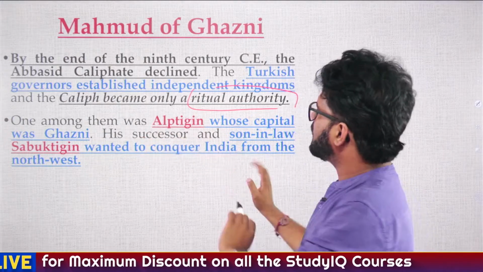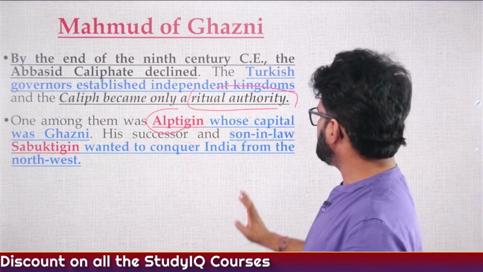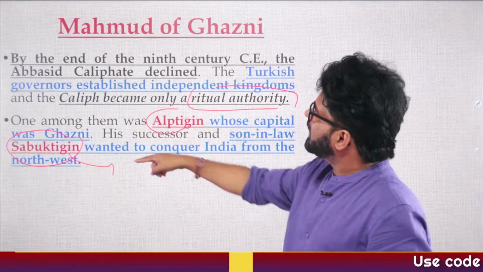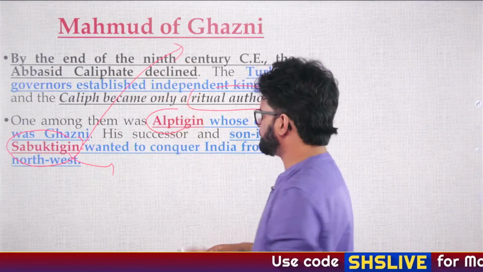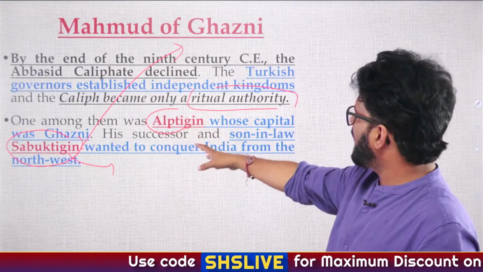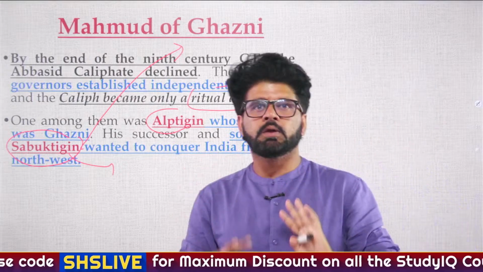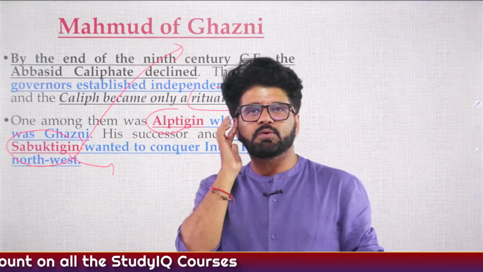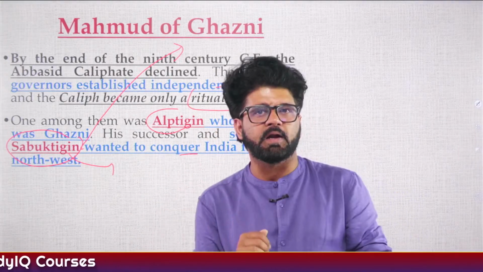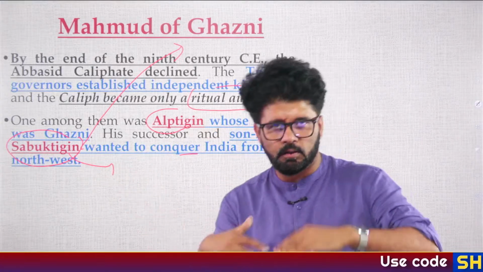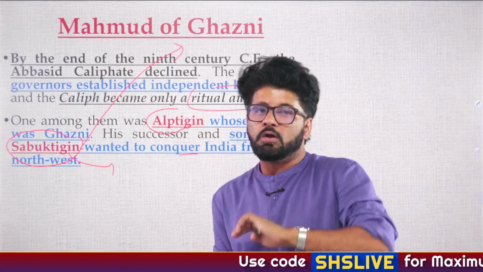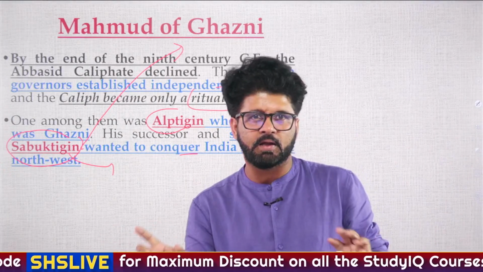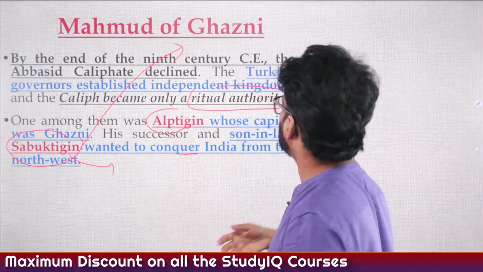So similarly, there is a guy called Alptigin. His capital was Ghazni and his son-in-law was Sabuktigin. Sabuktigin. Again, this is a tongue twister. This Sabuktigin is actually Mahmud of Ghazni's father. So, the father-in-law had a dream that he wanted to capture the Indian subcontinent. That dream would be fulfilled by Sabuktigin. He actually wanted to conquer India just for plundering. He did not want to stay in India, unlike Muhammad Gauri, who wanted to stay in India, although sometimes he used to go to central Asia, to Merv and Khurasan. Because in Hindi we say ghar ghar hota hai. That means your home is your home. You have to go back to your home.